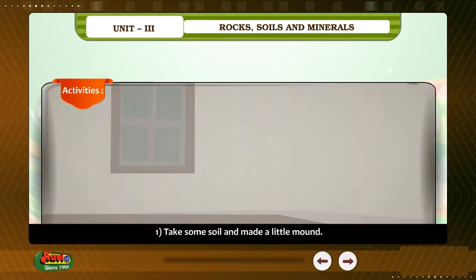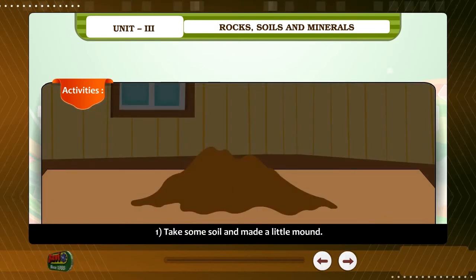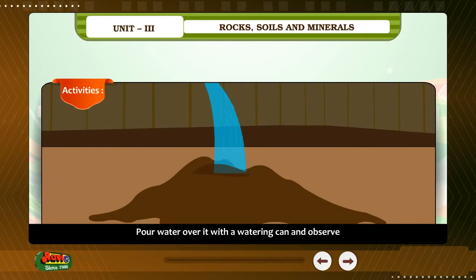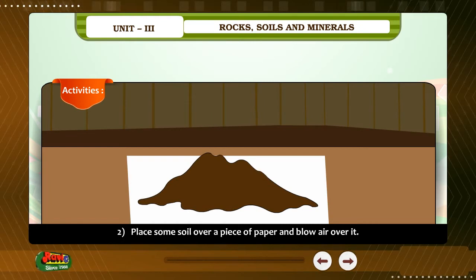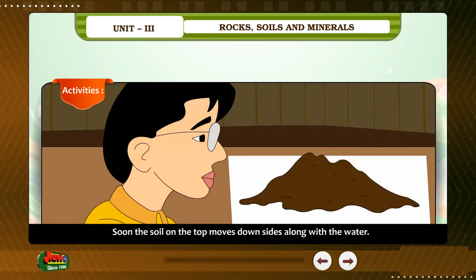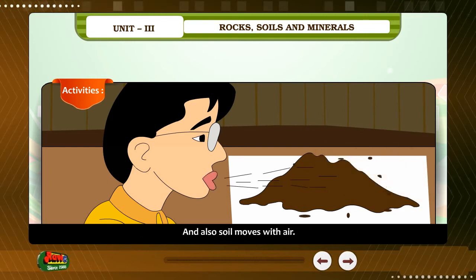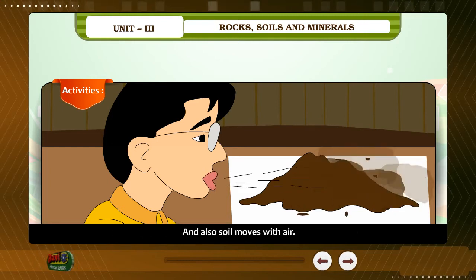Activities. 1. Take some soil and make a little mound. Pour water over it with a watering can and observe. 2. Place some soil over a piece of paper and blow air over it. Soon the soil on the top moves down the sides along with the water, and also soil moves with air.